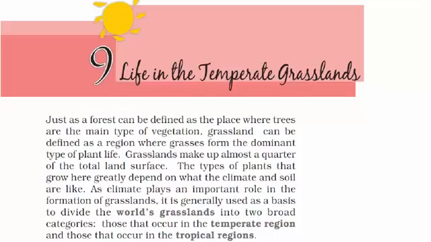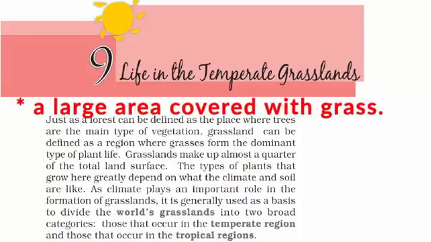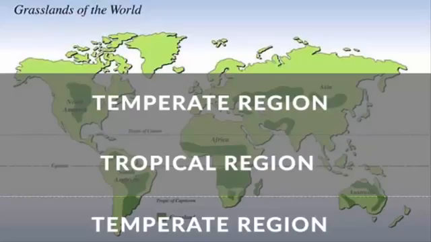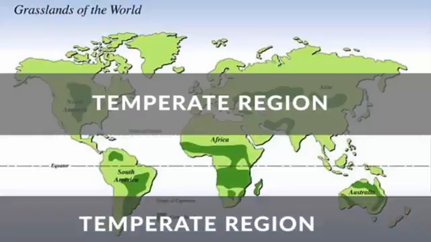Chapter 9, Life in the Temperate Grasslands. What is a grassland? A large open area of country covered with grass, especially one used for grazing. Animals can graze on it. And now you have to remember this. Grasslands are only found in temperate and tropical regions. Let me show you where these regions are. There it is. But for this chapter, we are only going to focus on the temperate region.